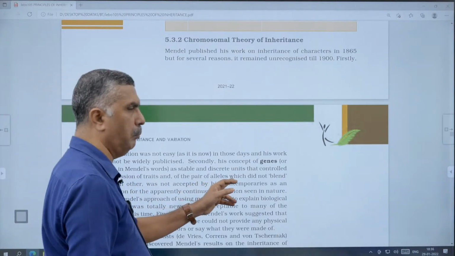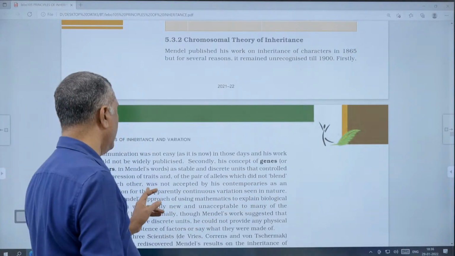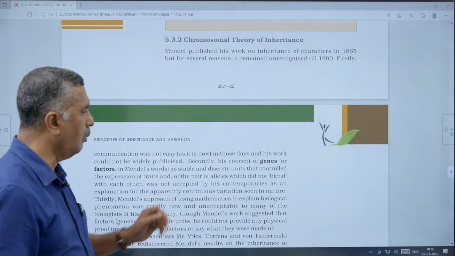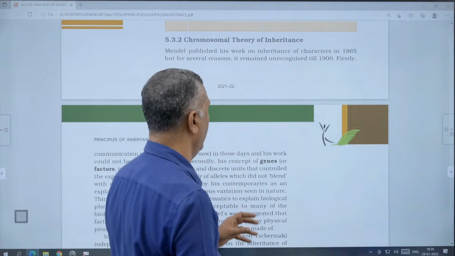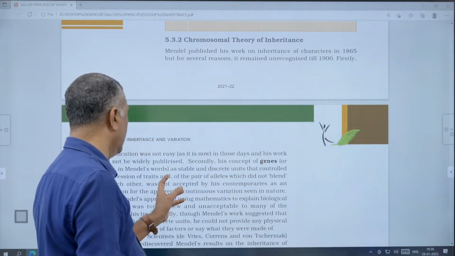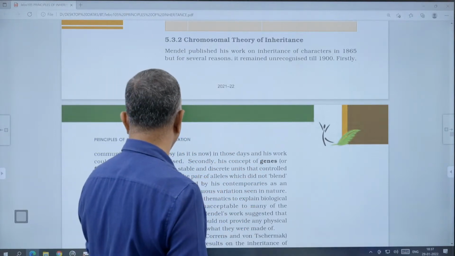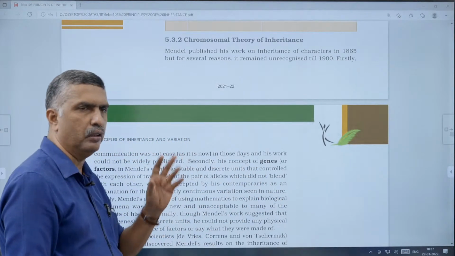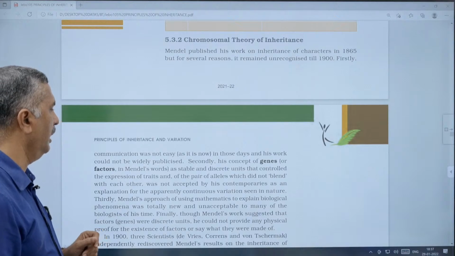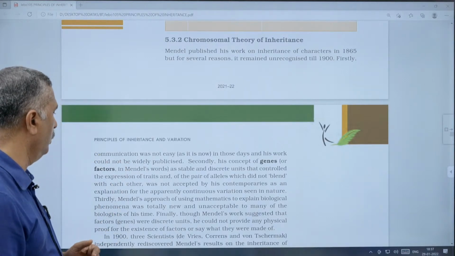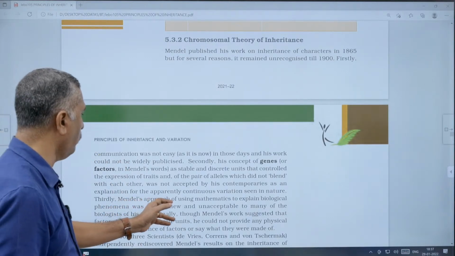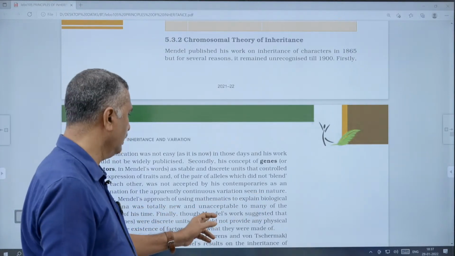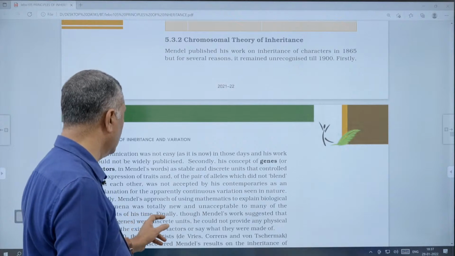This was not accepted by his contemporaries as an explanation for the apparently continuous variation seen in nature. That is, the blending of characters is not reported by Mendel. But the contemporary scientists of that time explained the apparently continuous variation seen in nature, and they showed that blending of characters would be seen. Thirdly, Mendel's approach of using mathematics to explain biological phenomena was totally new, and it was unacceptable to many biologists of his time.